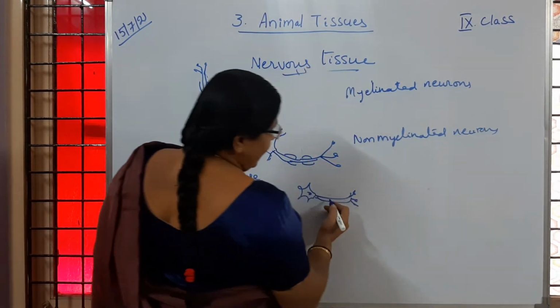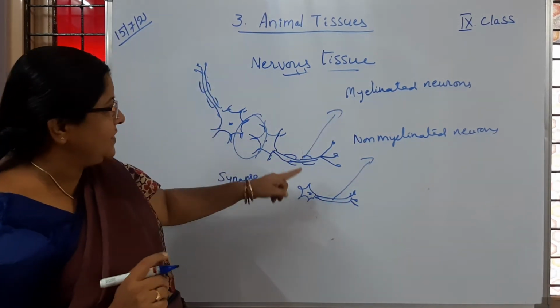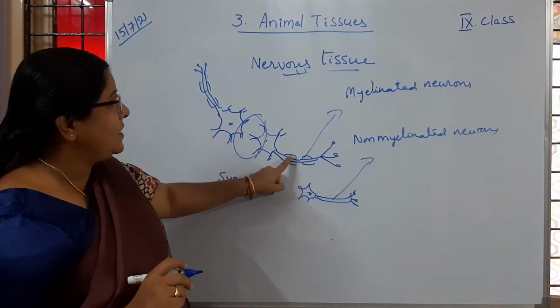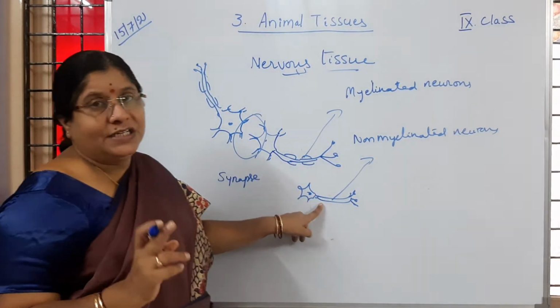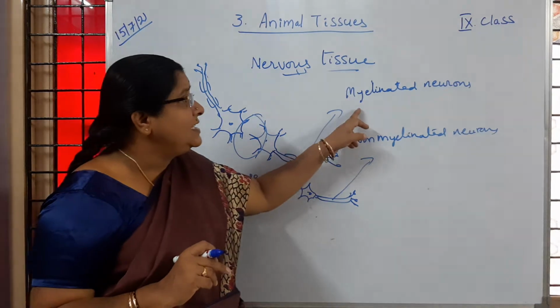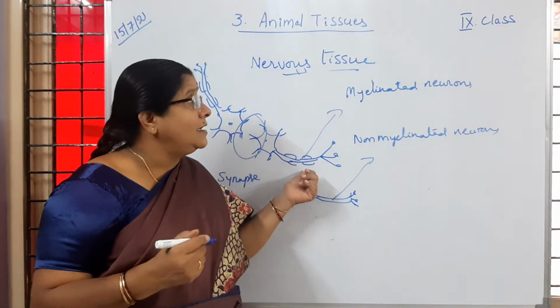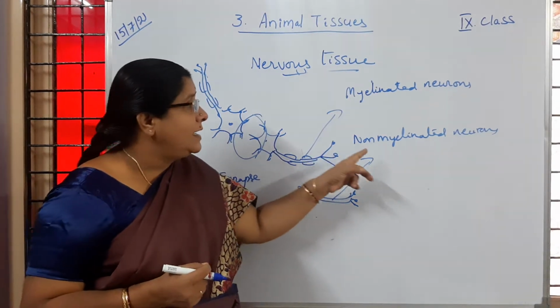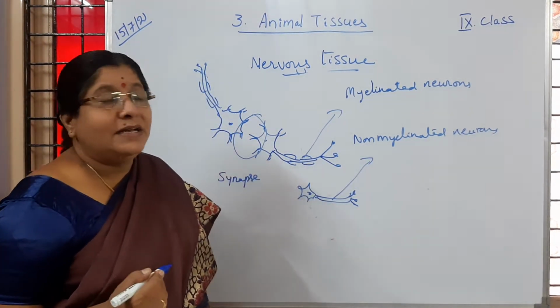So this is a non-myelinated neuron and this is a myelinated neuron. The only difference is the presence of myelin sheath here and the absence of myelin sheath there. Is it clear to children? If myelin sheath is present on the axon, they are called myelinated neurons, and if myelin sheath is not there, they are called non-myelinated neurons.